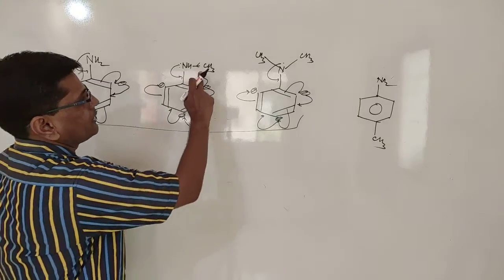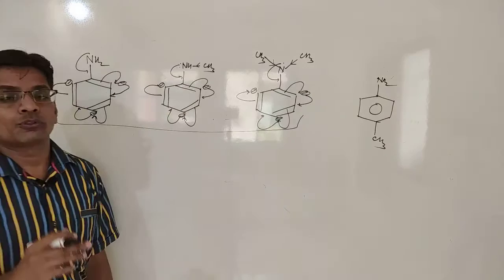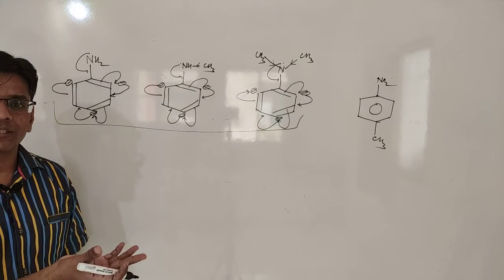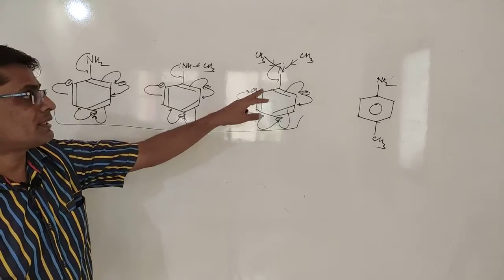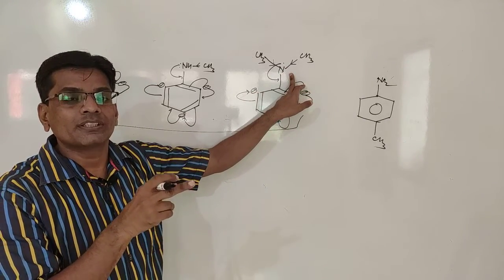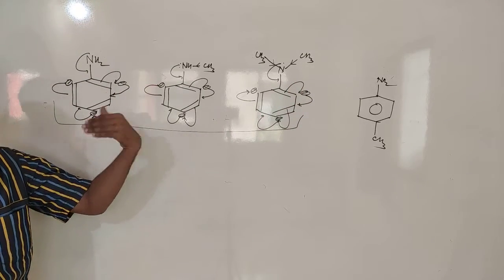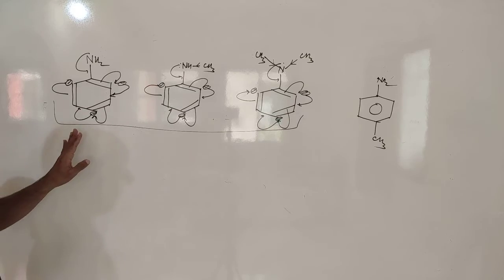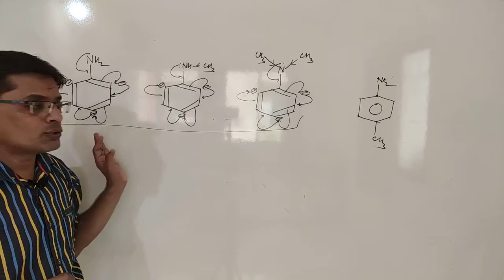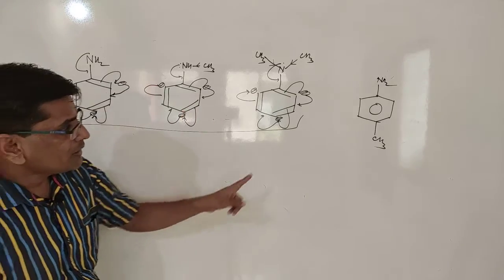And when we introduce two methyl groups, both methyl groups donate electrons to the nitrogen. Then this molecule has the stronger electron donating inductive effect. That's why this nitrogen is more electron rich, and that's why this becomes more basic. So the more electron rich the center, the more basic the molecule. The answer here is with respect to inductive effect, because the resonance effect is identical in all three molecules.